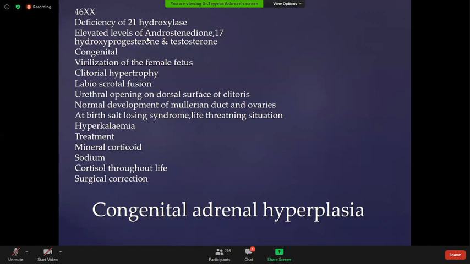You should send electrolytes and start treatment with corticosteroids, cortisol, sodium. Cortisol should be given throughout the life of the patient, and the patient sometimes needs surgical correction of the external genitalia.